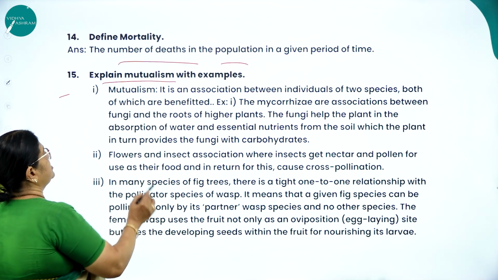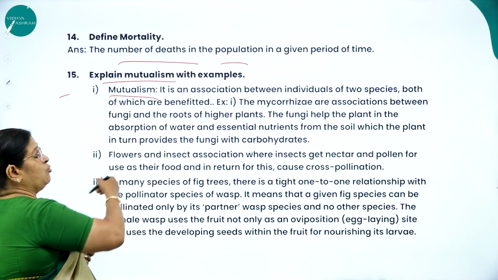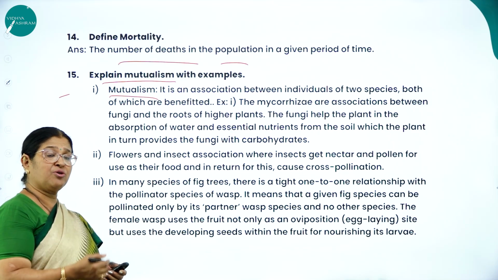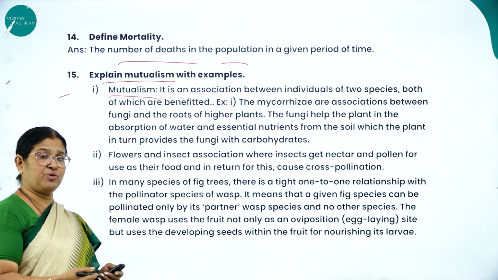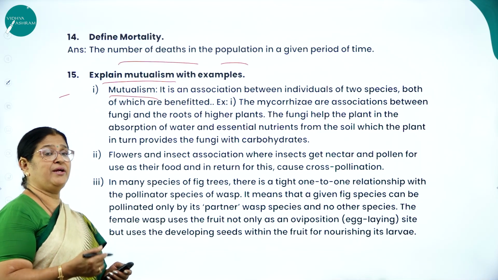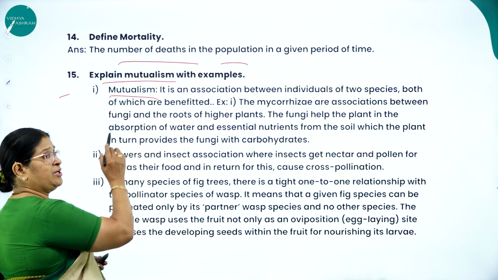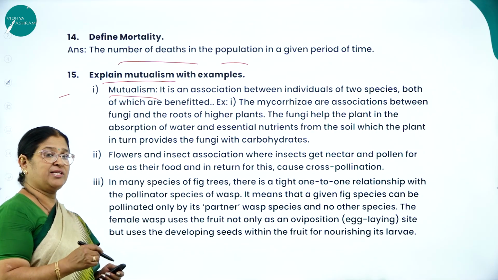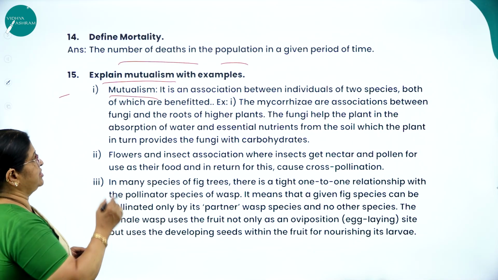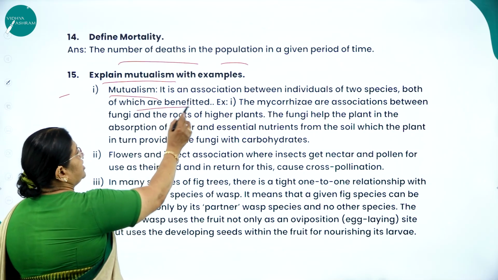Next, explain mutualism with examples. Already I explained mutualism. The questions I am discussing in this revision session are the questions which are repeatedly asked in previous question papers. That is the reason the concepts which are very important from the examination point of view are repeated. Mutualism is one such concept related to population interaction which is commonly asked in the examination. Mutualism is an association between individuals of two species, both of which are benefited.